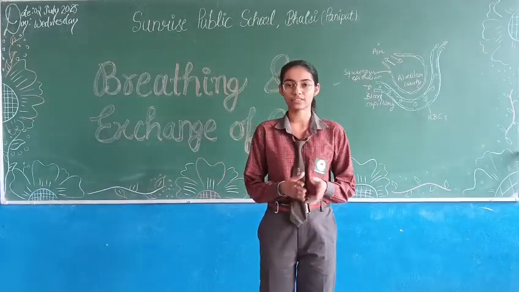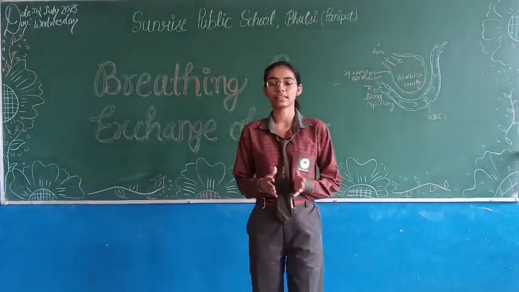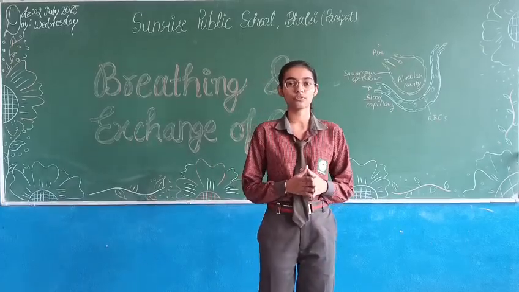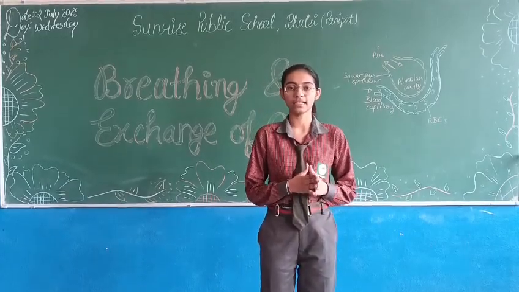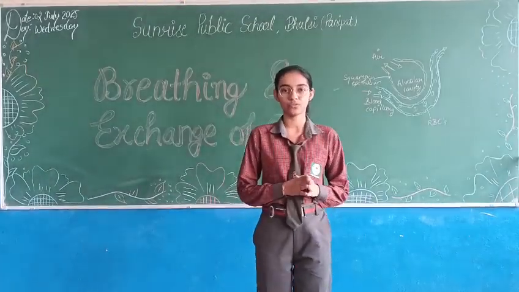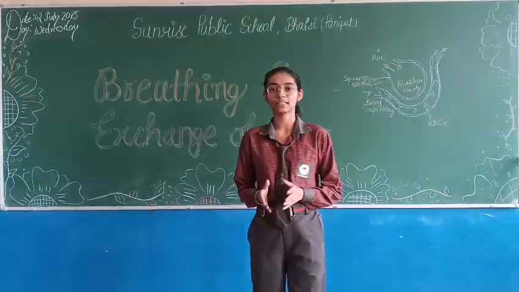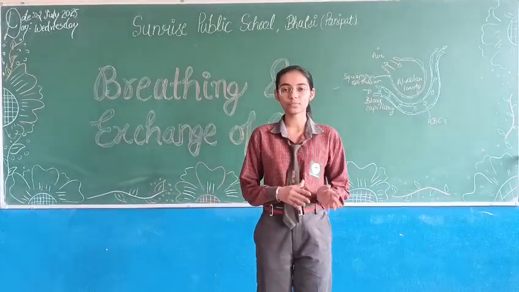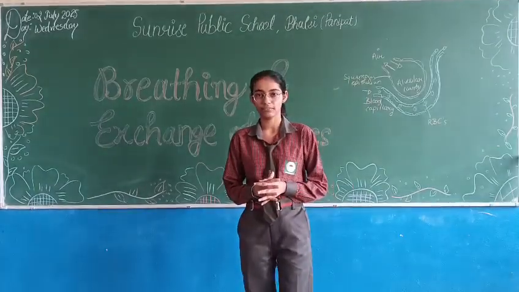Next is inspiratory capacity. It is the capacity that a person can inspire after the normal expiration. It is the sum total of TV and IRV, which is tidal volume and inspiratory reserve volume. Next is expiratory capacity. It is the volume that a person can forcefully expire after the normal expiration. It is the sum total of TV and ERV.